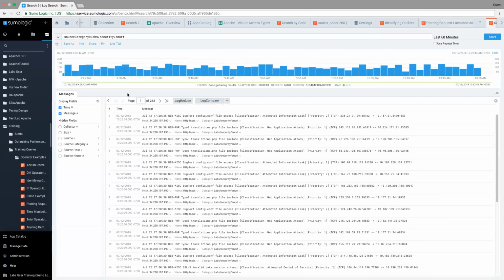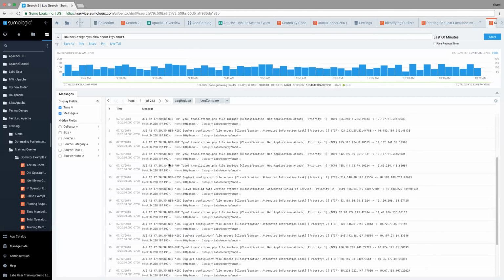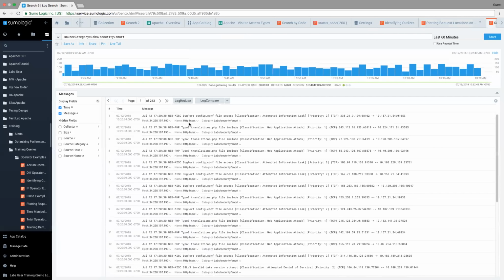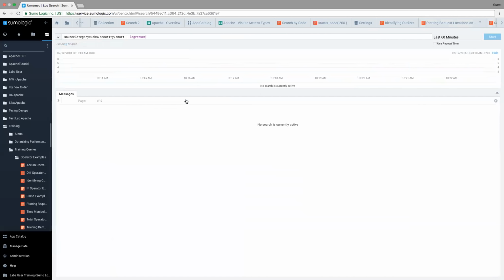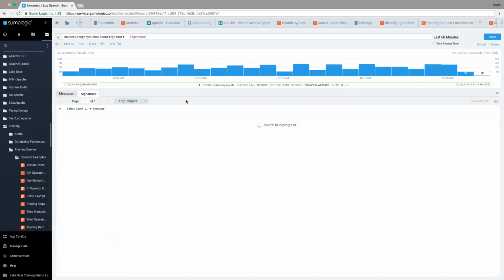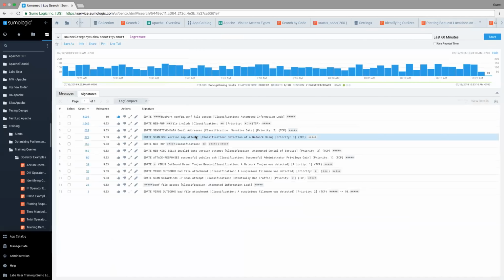As I showed earlier when I was doing the demo, when you get to this point, you can certainly scroll through all 243 pages and start to look through this data and try to get a sense of it. But that's not a very good use of anyone's time. So what you can do is click on log reduce. And as mentioned earlier, that's going to take all the data and distill it down into those common patterns.